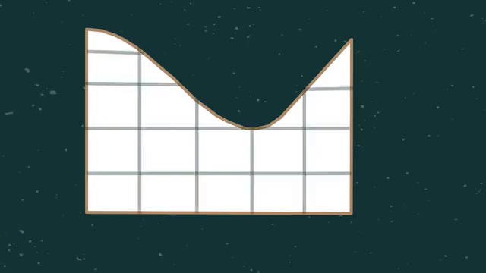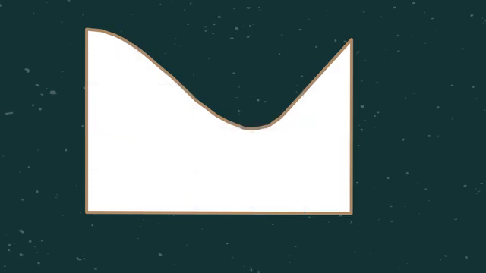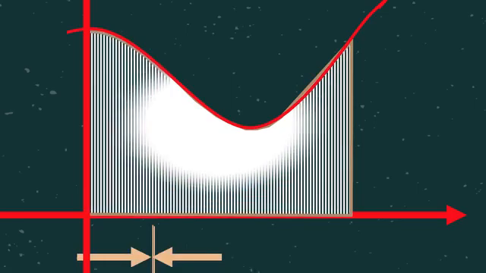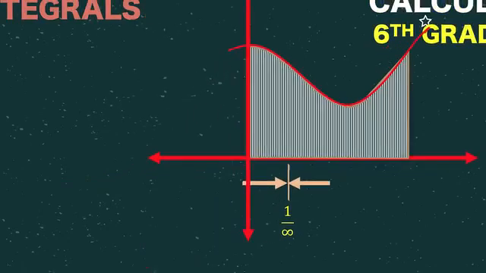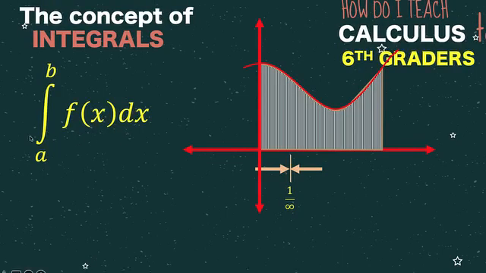Probably we can subdivide the regions into composite figures like this and try to find the area of each of these parts. But if we are now going to use calculus, specifically integrals, what we are going to do is we are going to position this graph in our Cartesian plane, and we are going to slice the given region into smaller rectangles. And in the language now of calculus, this area can now be represented by this formula, the integral of f of x dx from a to b.